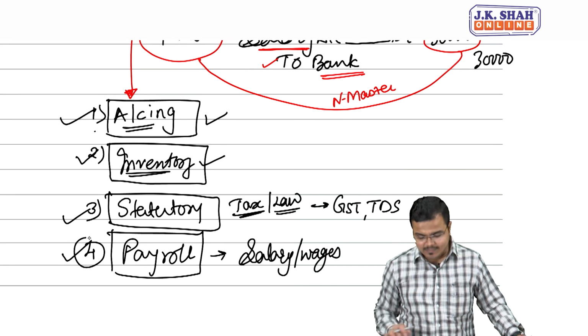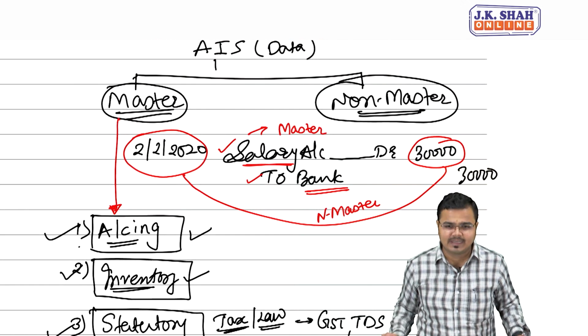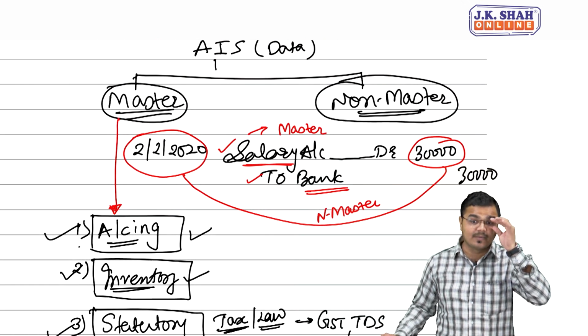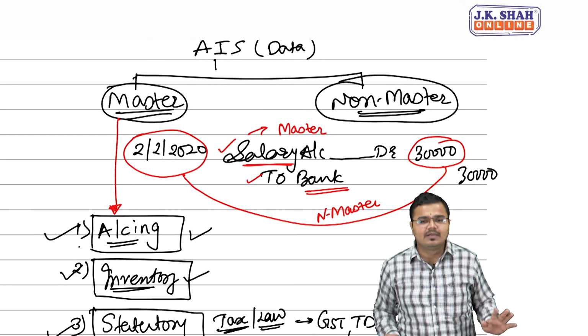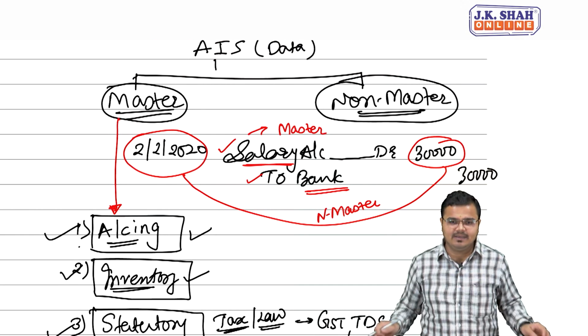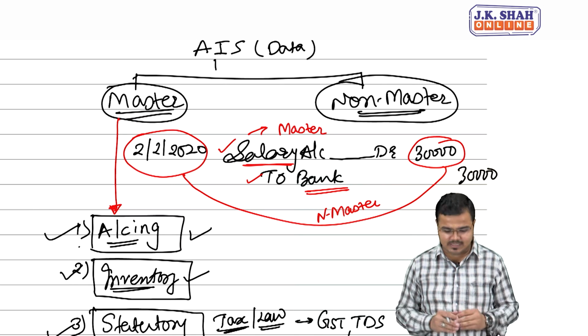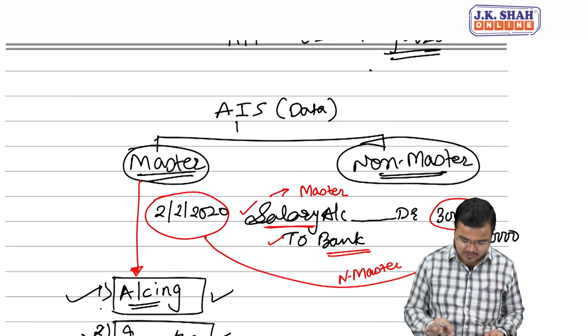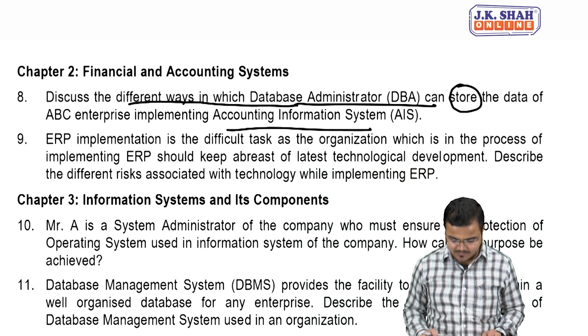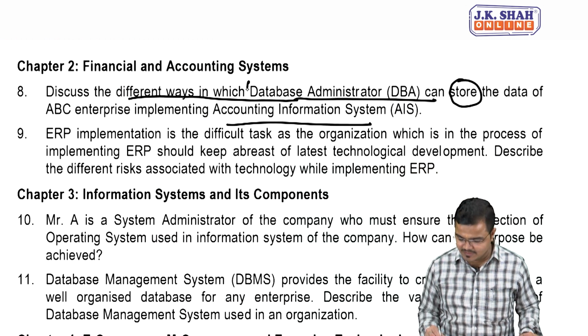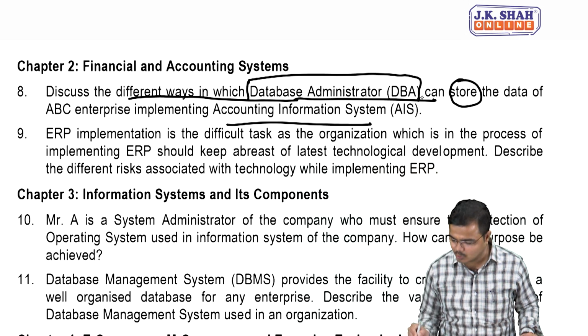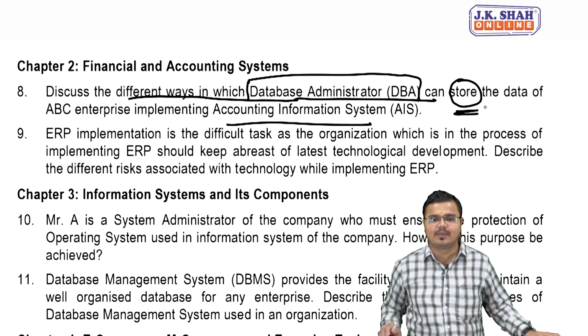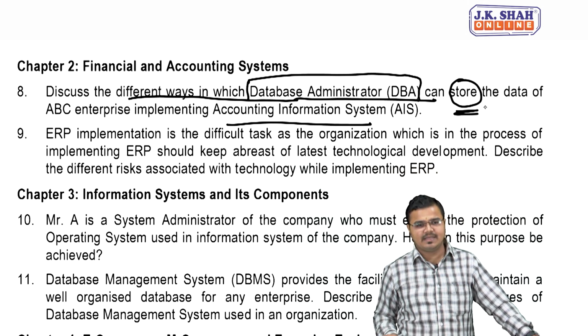So when it comes to non-master data, obviously I had explained to you people, it is not a permanent part of your database, and it keeps on changing again and again. It is called non-master data. So this is the question which they had asked, and we had also answered it very clearly: discuss the different ways in which the database administrator can store the data. Storage can be done in two manners. Number 1, certain data is master data and certain data would be non-master. Master will have the 4 categories.